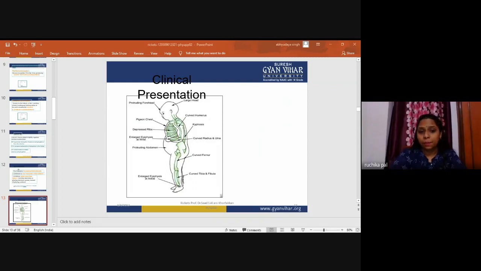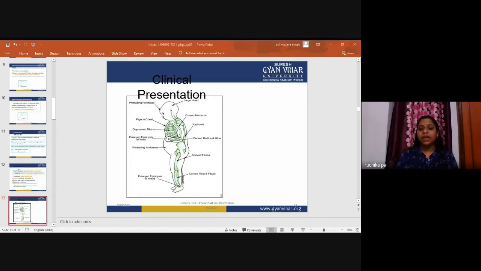Harrison's sulcus is a horizontal depression along the lower part of the chest, corresponding to the insertion of the diaphragm. Here we can see that the Harrison sulcus is present as a horizontal depression along the lower part of the chest. Now pigeon chest, which I have shown you. The sternum becomes prominent.